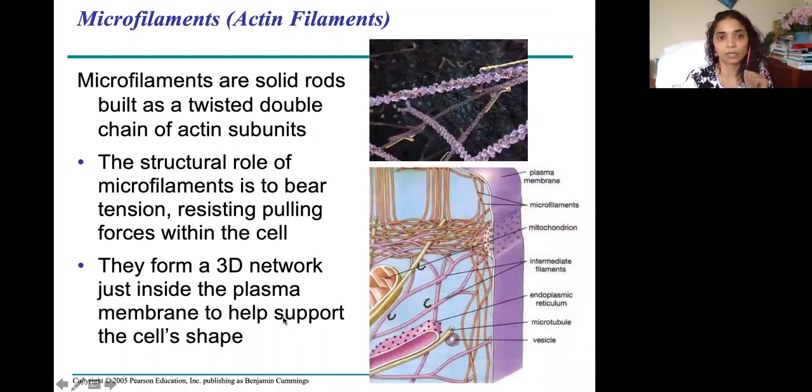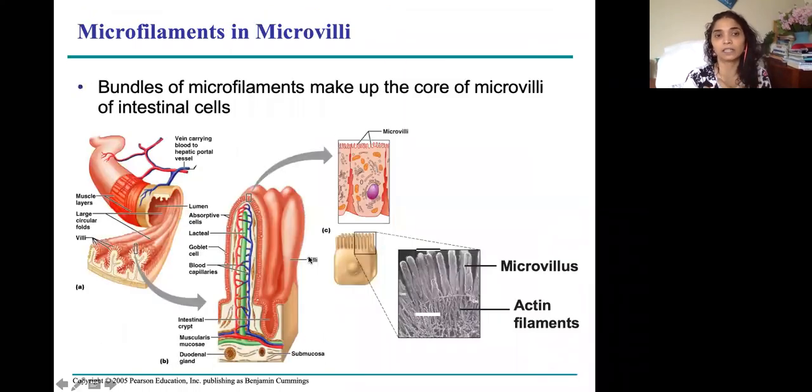Know the difference. Okay, coming to intermediate filaments, very important thing. They connect and they keep the place of the organelles, right? They keep the organelles in place, and they also help in shaping the cell. And the microvilli, which are the extensions of your intestine, which help in absorption of the food.